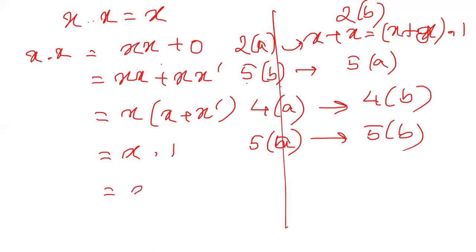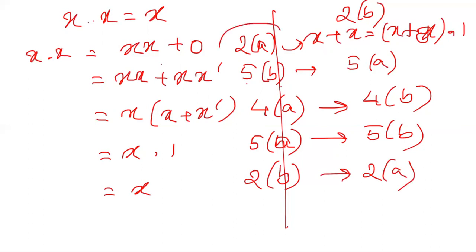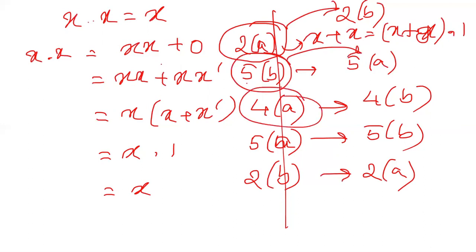And this is equal to x. This is by 2b. Again, earlier I had used 2a. So this is proved. You can see that every step, if here I'm using 2a, to prove its dual, I have to use the opposite postulate, 2b. I'm using 5b here, I would have to use 5a here. Okay, and so on.